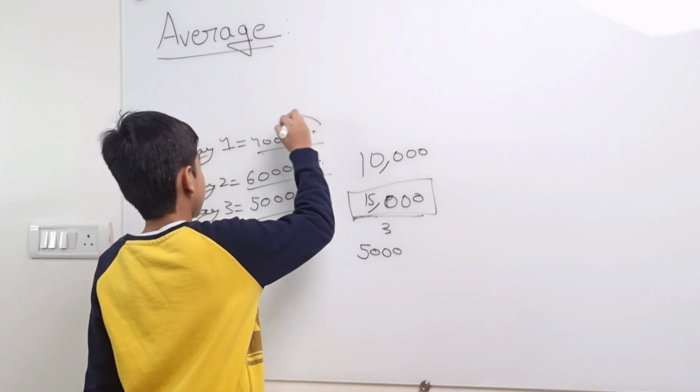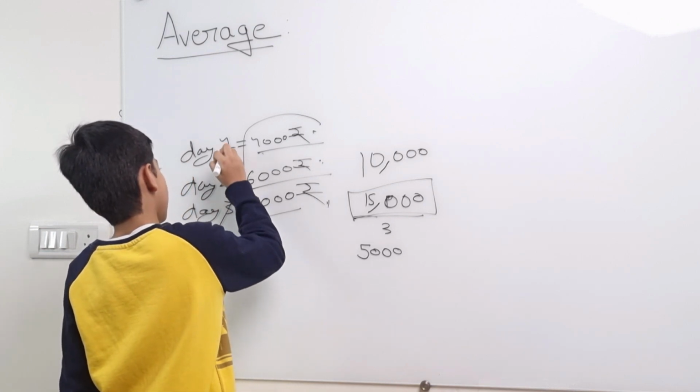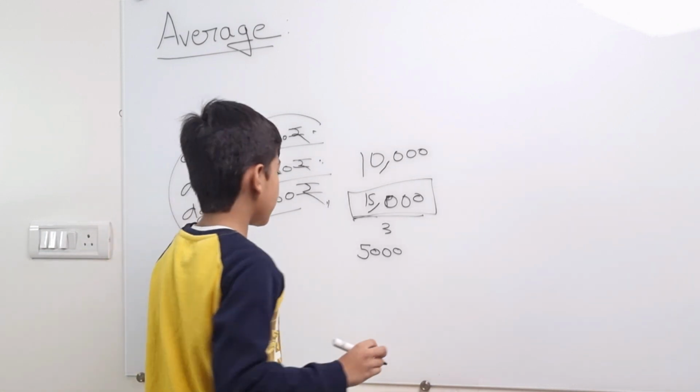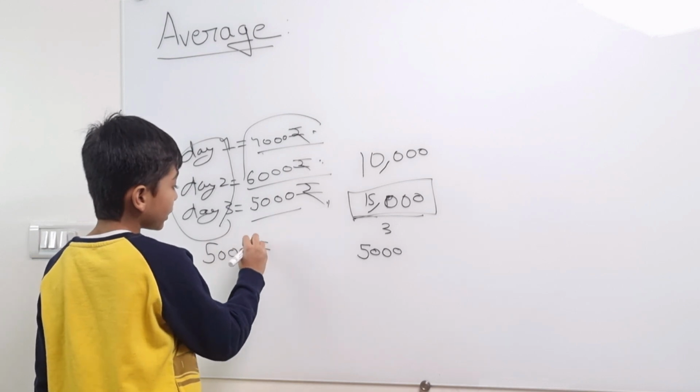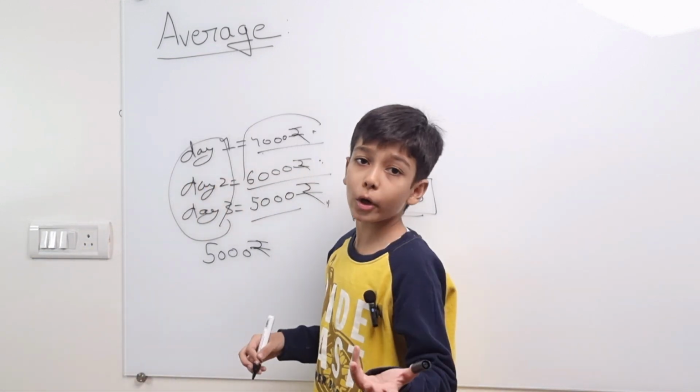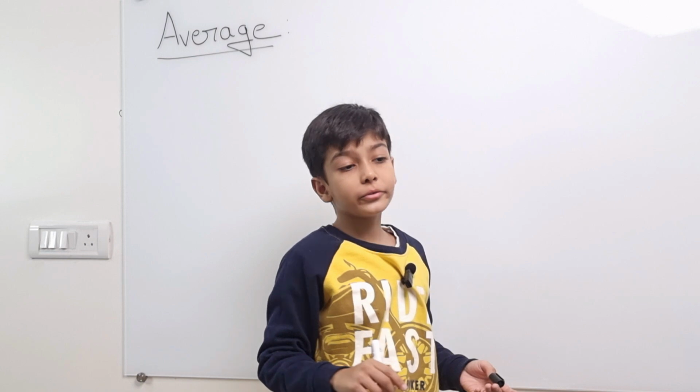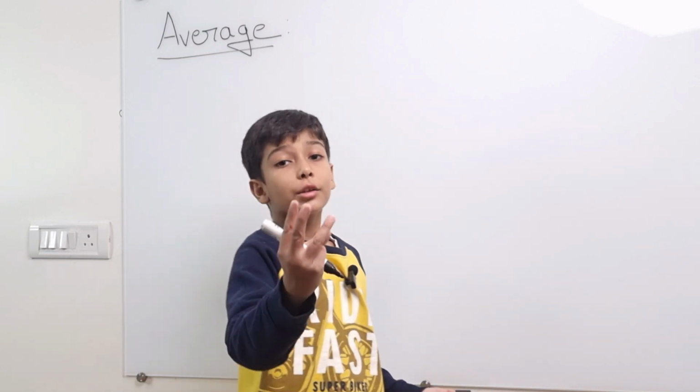So the average of these 3 days is 5,000 rupees.